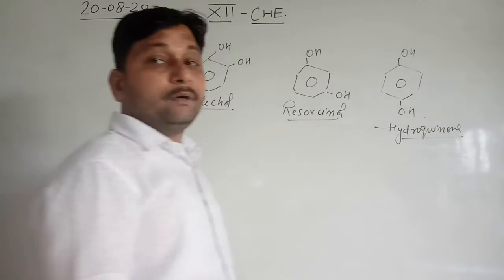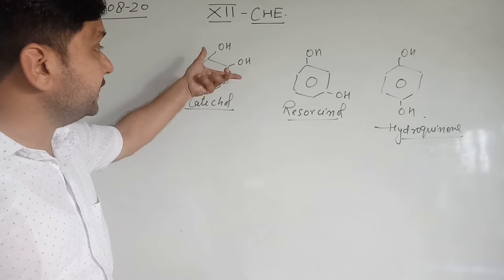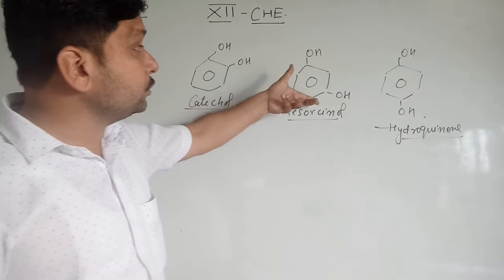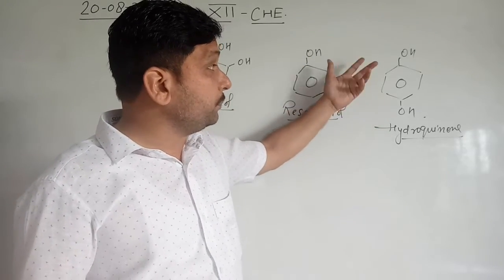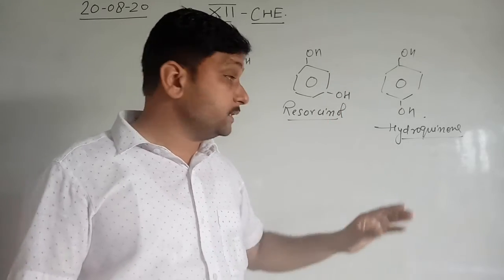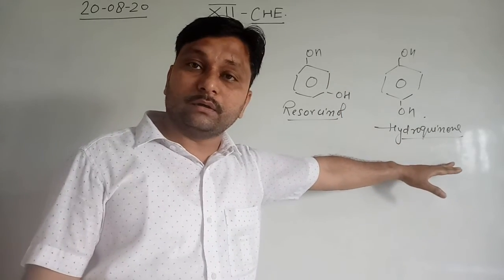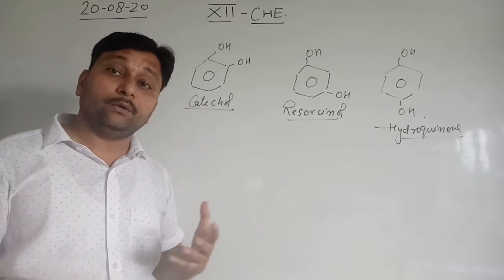So these are the general names of these compounds. Catechol means the two OH groups at adjacent carbons. Resorcinol is when the two OH groups are at alternate positions, and when the two OH groups are opposite, 180 degrees, or simply on the para position, it is known as hydroquinone. Clear? So these are some aromatic compounds that contain OH group.